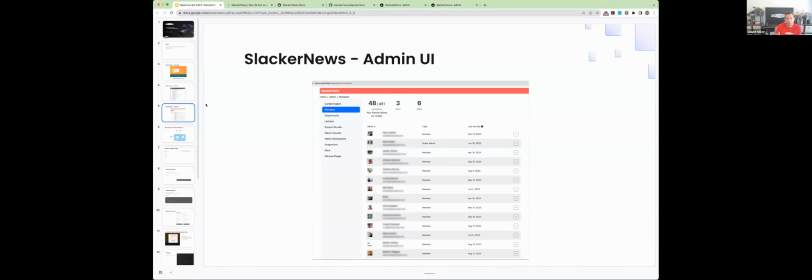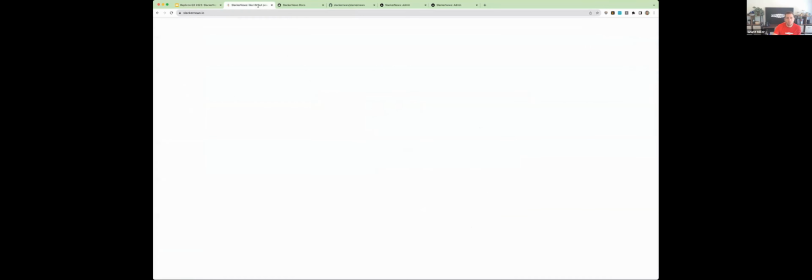But I think maybe more importantly, we are using it as the demo app. Some companies build a game as a demo app. We wanted to build a little internal tool that folks might use, and then let the community run it. So if you do go to SlackerNews.io, you can get a community license. This is a basic license.